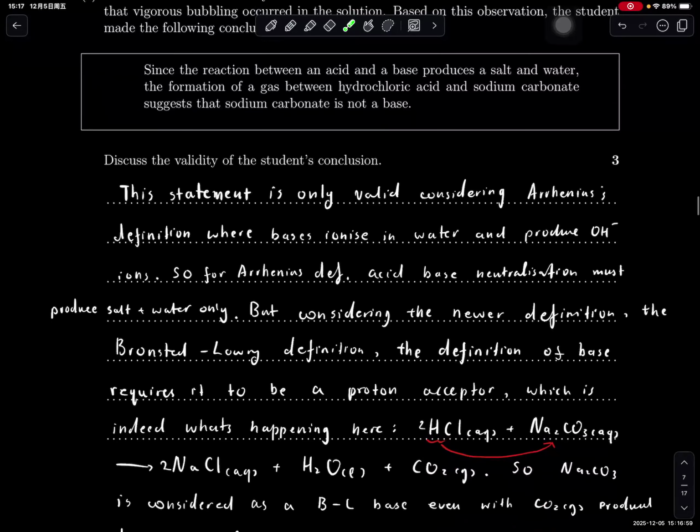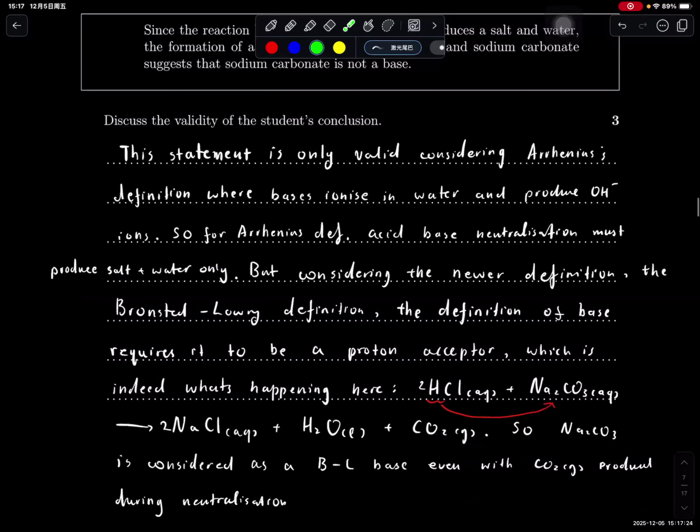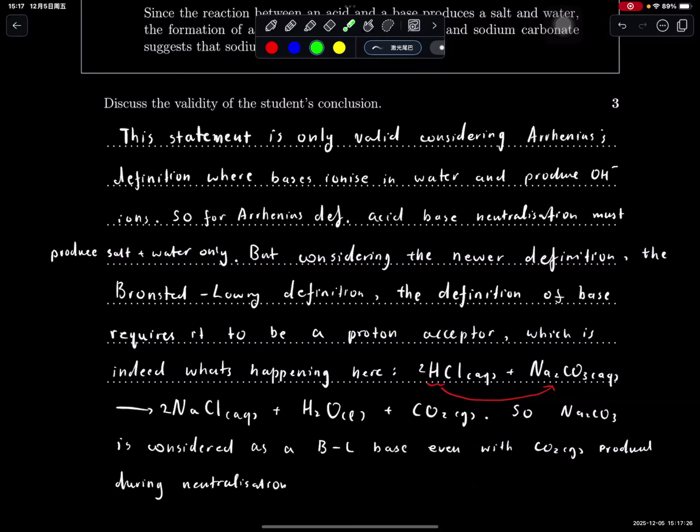This statement is only valid considering the Arrhenius definition, where a base ionizes in water to produce hydroxide, while an acid ionizes to produce hydrogen ions. So for the Arrhenius definition, acid-base neutralization must produce salt and water. Remember that in class we wrote the net ionic equation, it's always H+ plus OH-. But considering the newer definition, the Bronsted-Lowry definition, which broadens the definition for a base, as long as it can accept a proton, it does not need to produce hydroxide ions.